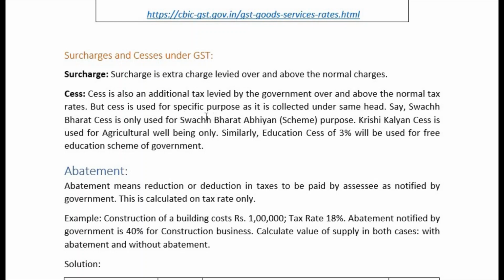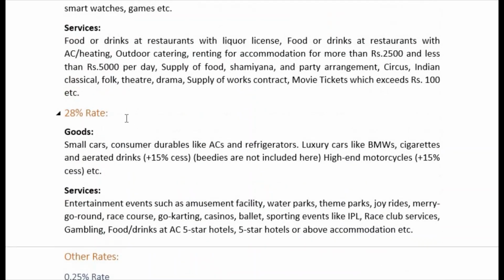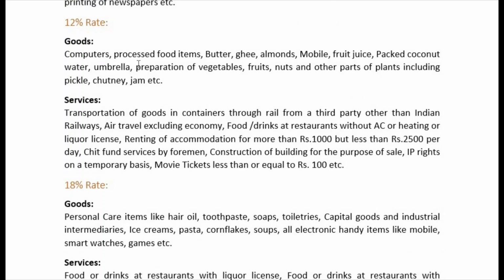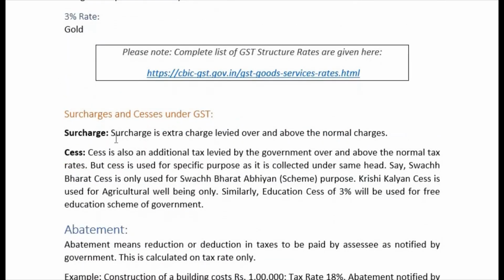Cess is used for specific purposes as it is collected under a specific head. Like Swachh Bharat cess is only used for the Swachh Bharat Abhiyan scheme. Krishi Kalyan cess is used for agricultural well-being only. Similarly, education cess, that is 3%, will be used for free education by the government. This is what you will have to understand. So over and above these rates, surcharges and cesses are also applicable.